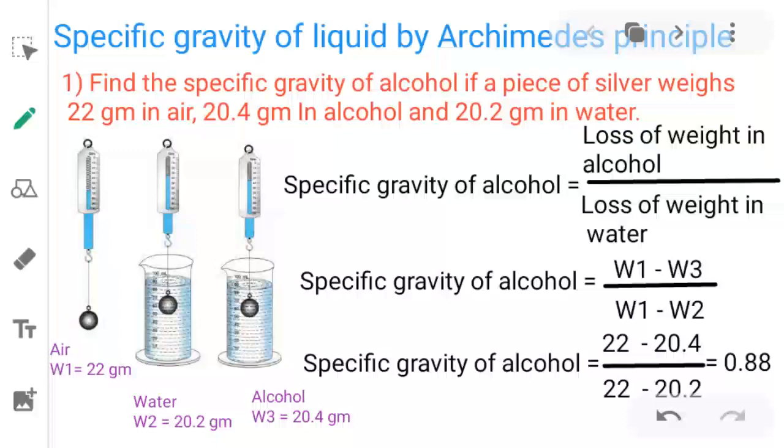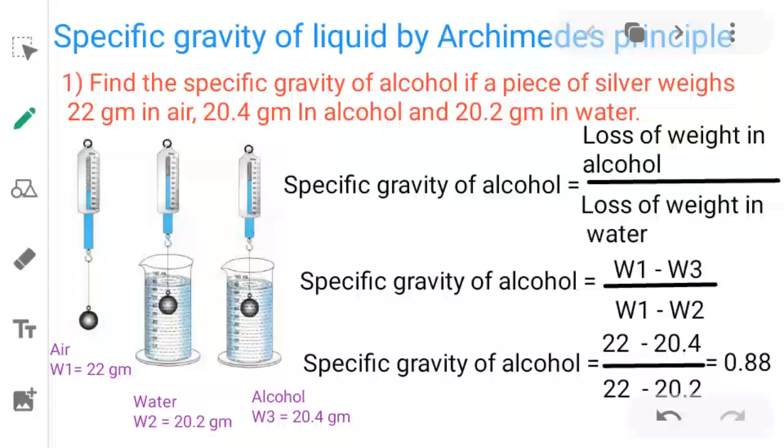Hello students, in the last video I discussed finding the specific gravity of a solid by Archimedes principle. In regard to that, I solved some simple problems to find the RD of solids. In continuation,